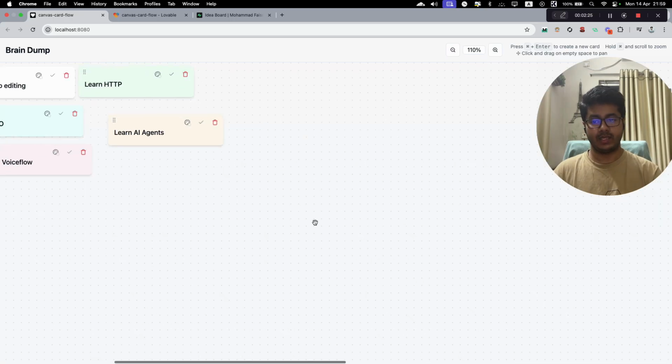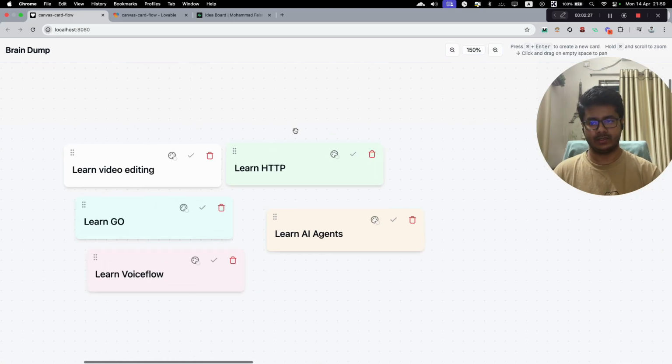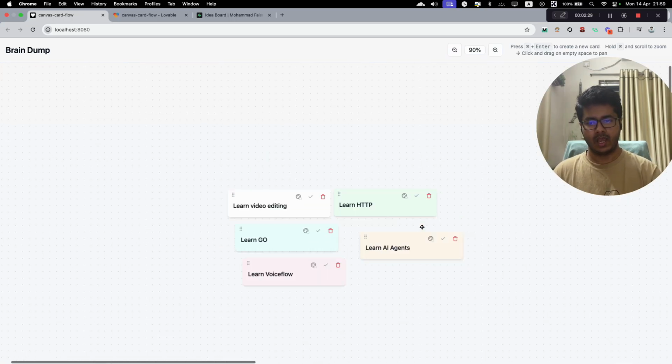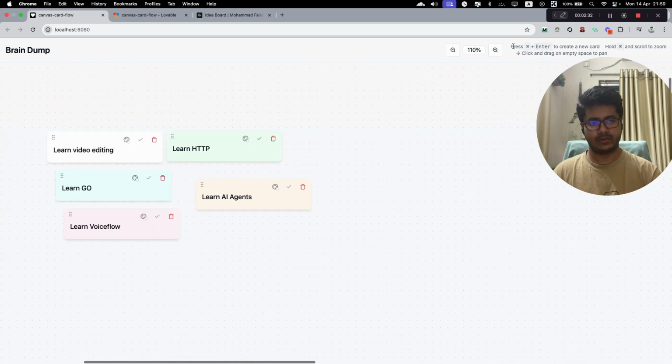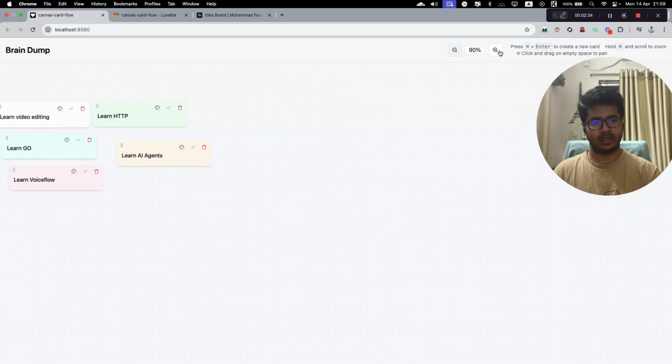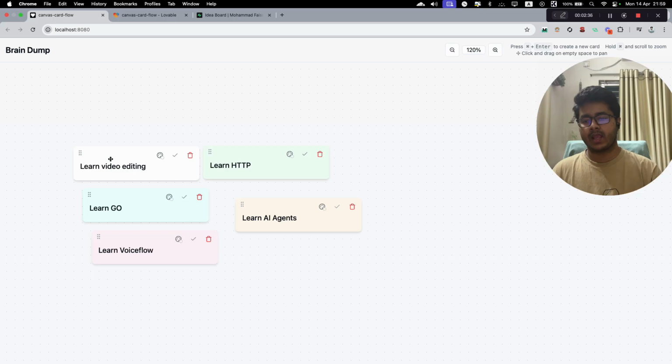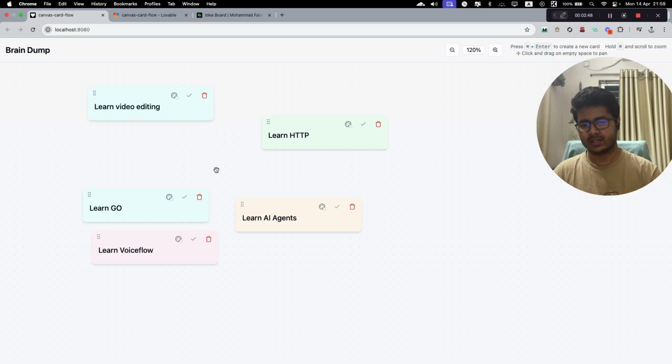Also I can zoom in and out of this canvas. As you can see, this canvas has a nice background, and I can zoom in and out using the mouse. Also we have a zoom in, zoom out button here as well if you want. We can assign color codes just like sticky notes. So this is kind of an online version of a sticky note. You can update the colors here as well, right? Things like that, just to group these things.